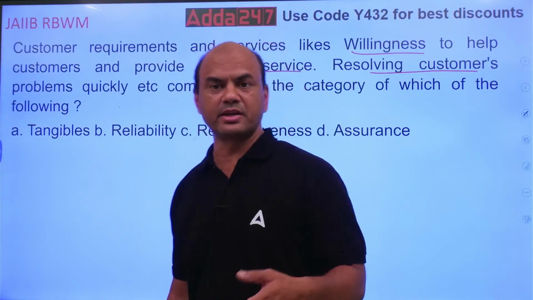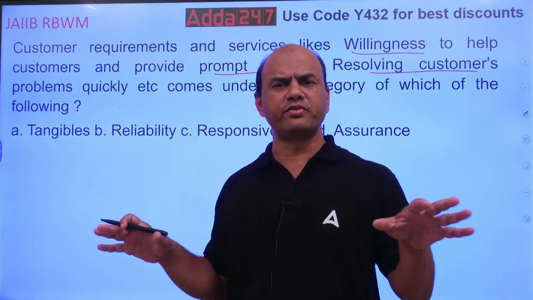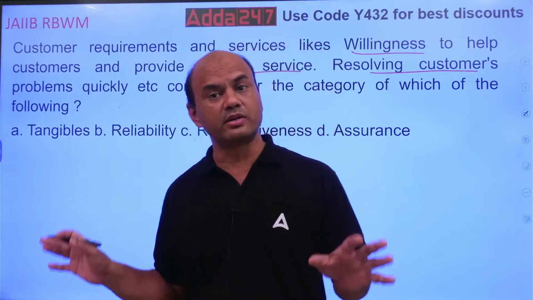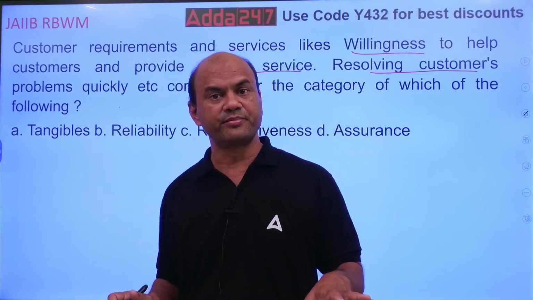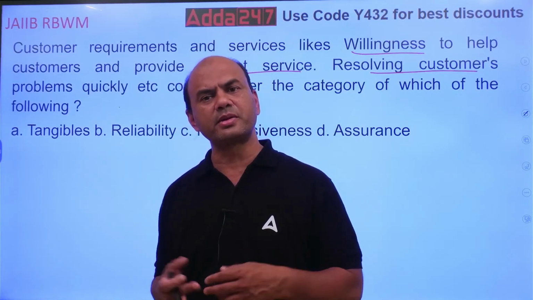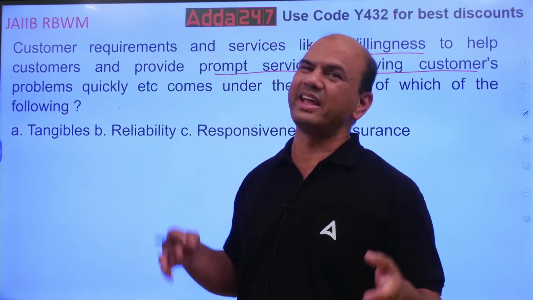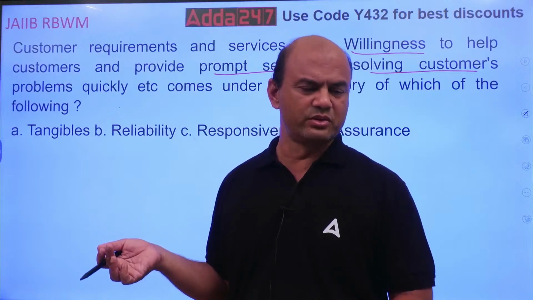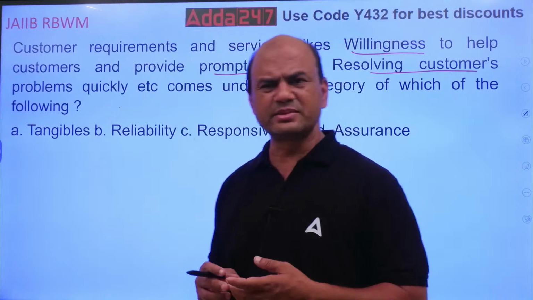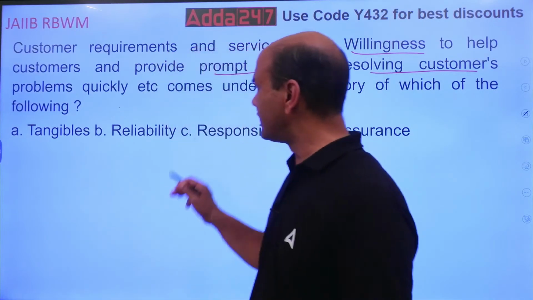Suppose the customer comes into your branch and sees the posh branch, very clean, neat, tidy, well painted, lights at the right places. Good branch. That customer will feel like coming to the branch. If the customer sees dust, the fan is dusty, there are a lot of files lying on the floor and on the tables, customer won't feel like coming to the branch. So that is tangibles.